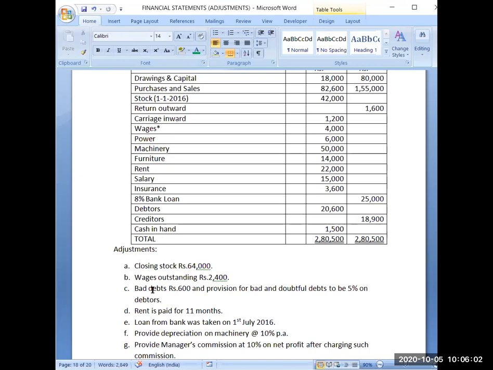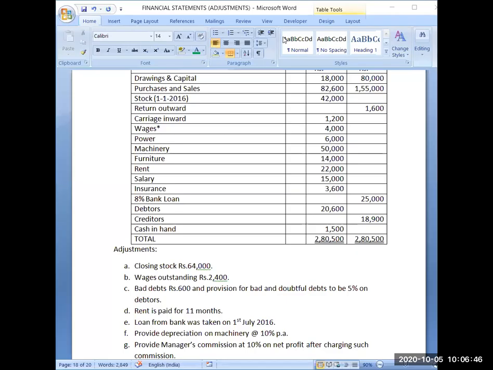Then bad debts. Now second adjustment is regarding bad debts. So bad debts is always adjusted in debtors and provision for bad debts is always adjusted in debtors. So here I will put a mark. Then next adjustment is rent. So rent I will put a mark.